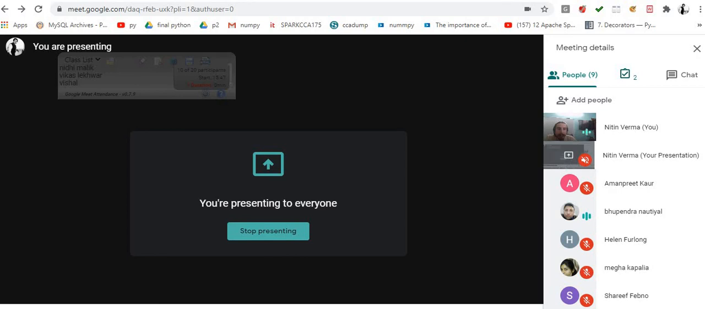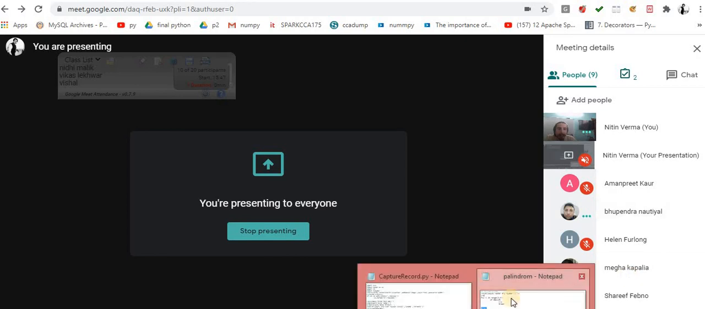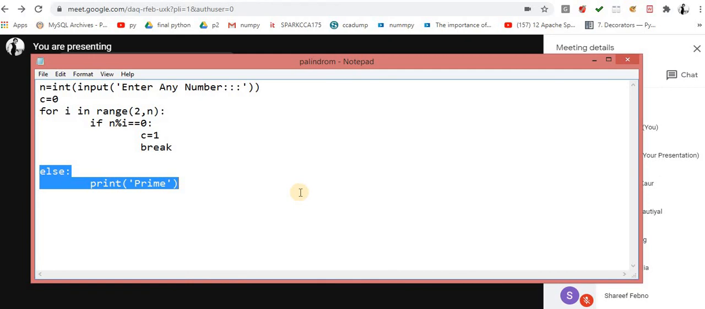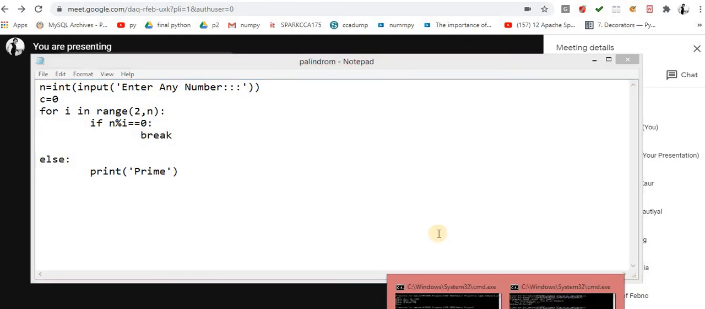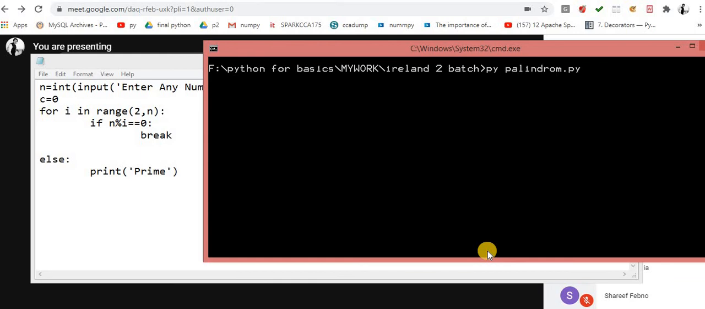I have a question. Yeah, please. In this prime number program, you use the counter C equal to 0. Will it not work without the counter? Because when I did it without the counter, it's working. If we don't use C equal to 0 and C equal to 1... No, in this case it will work fine.